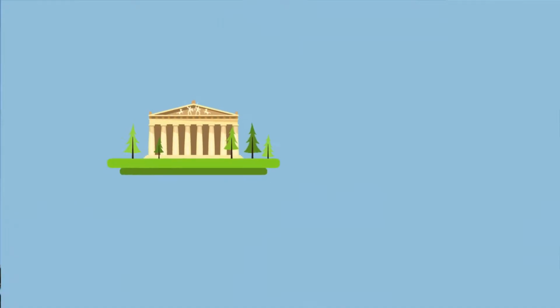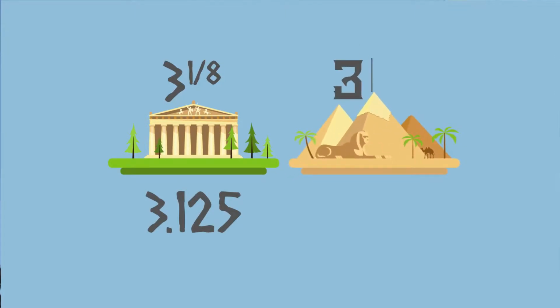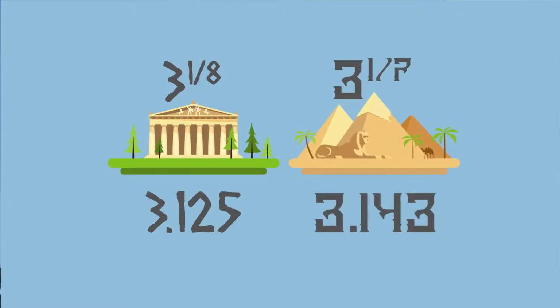Estimations of pi have varied across the world. For instance, Romans used 3 1/8, which is 3.125, while the Egyptians used 3 1/7, which is simplified to 3.143. What exemplifies the stubbornness of the Roman Empire is the knowledge that 3 1/7 is about 6% more accurate than the value of 3 1/8, but they refused to use 1/7 because 1/8 was much easier to manipulate due to factoring by 2. Consequently, many Roman calculations of arches and other circles could be inches off.